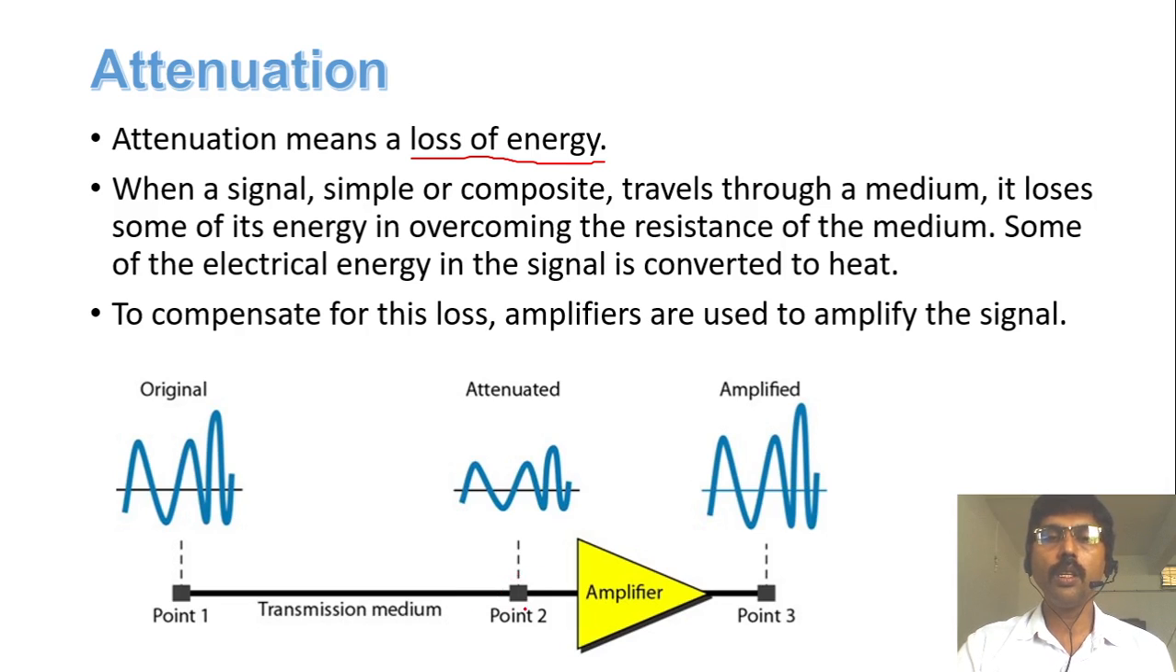At the destination, the signal energy is very low. So this type of impairment is called attenuation. Due to resistance, the signal energy goes on decreasing. To overcome the attenuation problem, we use amplifiers. They increase the energy of the signal and send it to the next point.